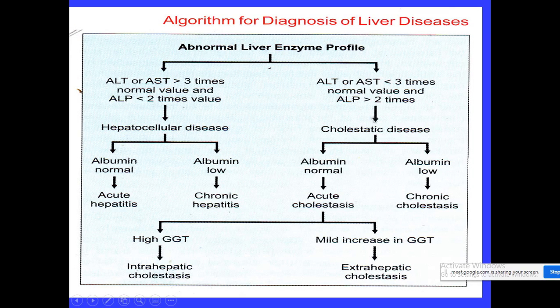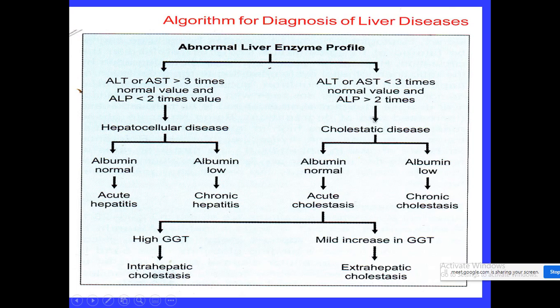Now in case of hepatocellular disease, we have to consider the normal concentration of total proteins, especially albumin. If the albumin concentration is low, it could be chronic hepatitis. If the albumin concentration is normal in case of hepatocellular disease, then it could be acute hepatitis. Acute means it is in a short period of time. Chronic means they have been suffering from the liver disease for longer periods of time.